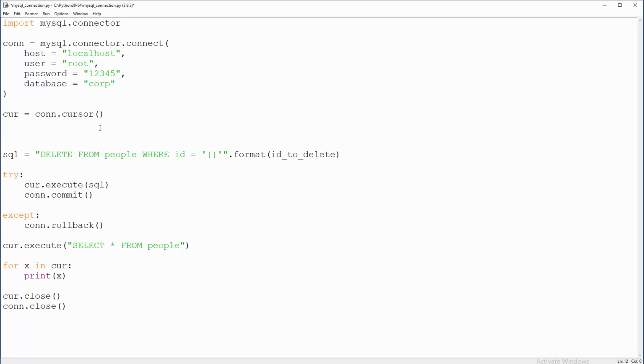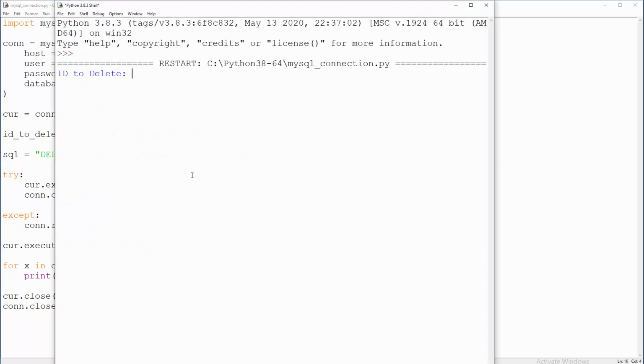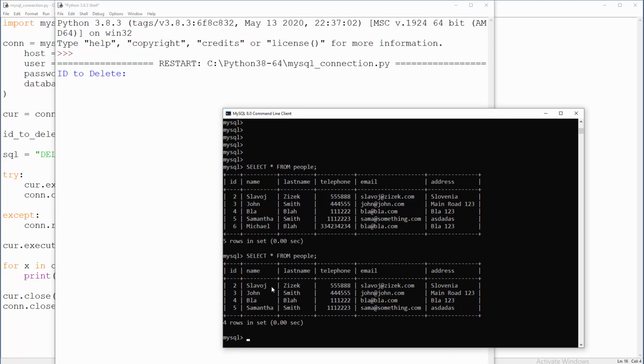Right, so how to get it? Well, ID to delete equals input, with custom information for the end user: ID to delete. I think we are kind of cool here, so let me check that with F5. Okay, ID to delete. Let me see what I have. Just a second.